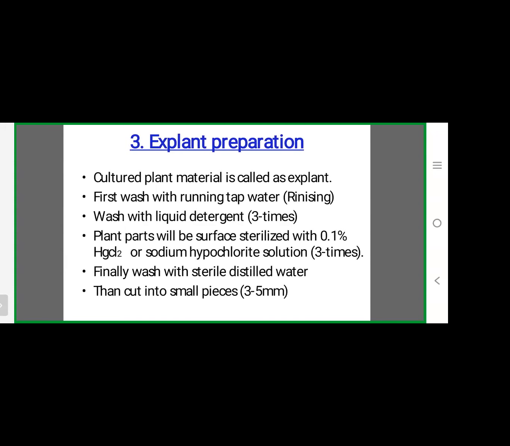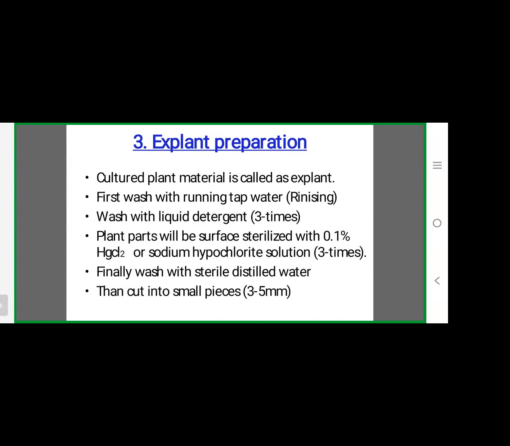First of all, take the plant parts, leaves or nodal parts, and wash with running tap water, then wash with liquid detergent, then wash with the fungicide.